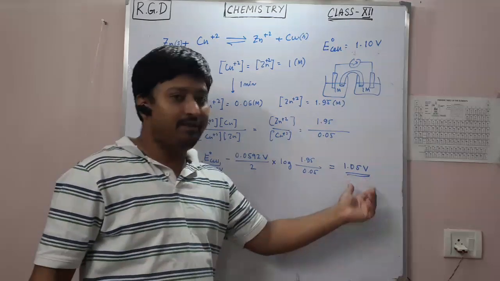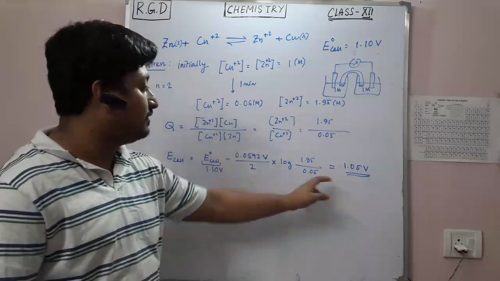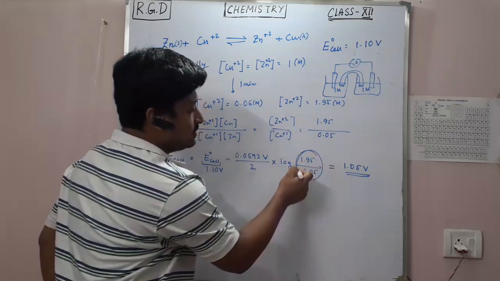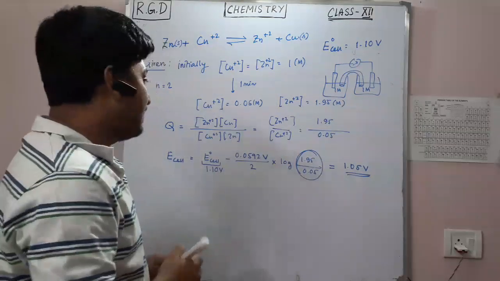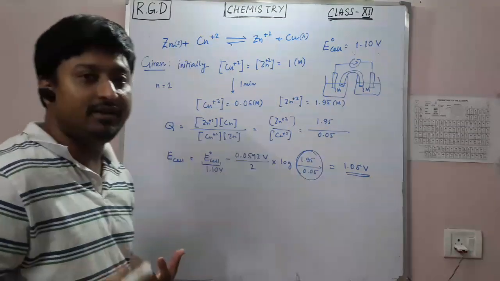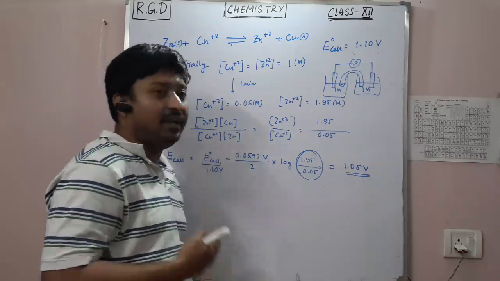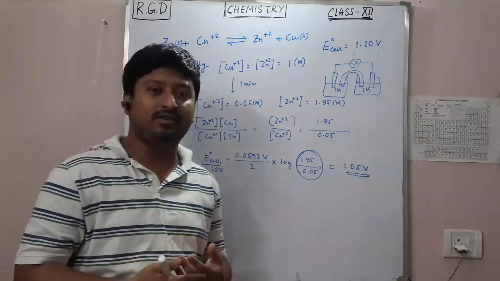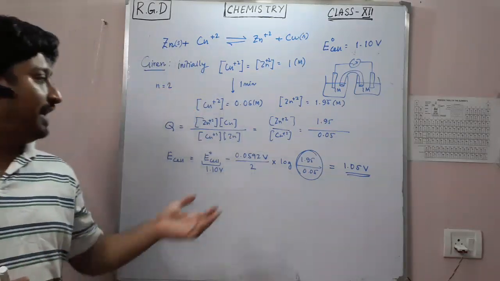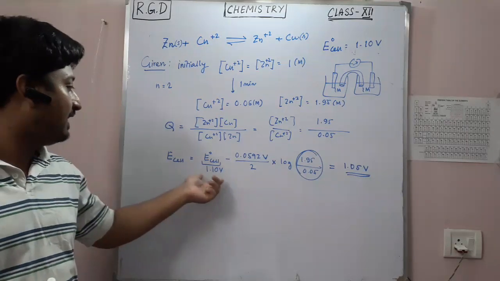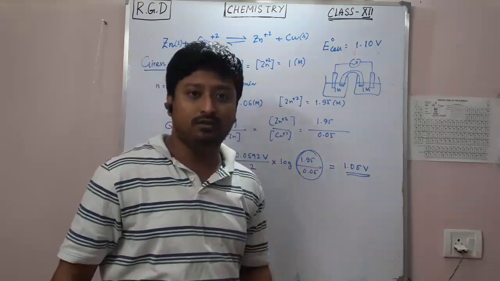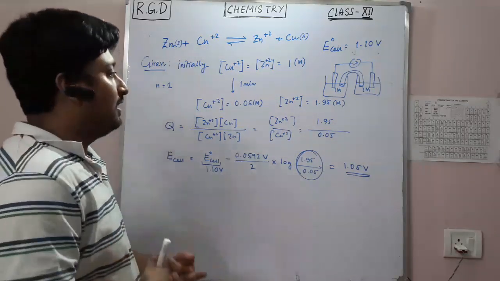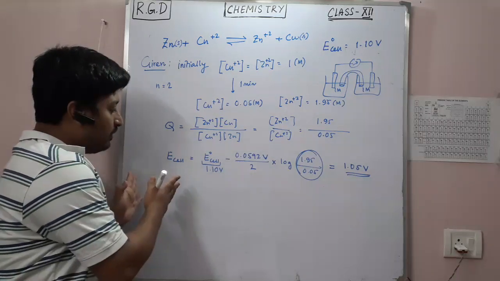I'm not saying we will get exactly this value, but near to this value, and it will depend on these two concentrations. When you change the concentrations, the electrode potential changes, and that changes the EMF of the cell. So instead of the expected 1.10, experimentally you get 1.054.